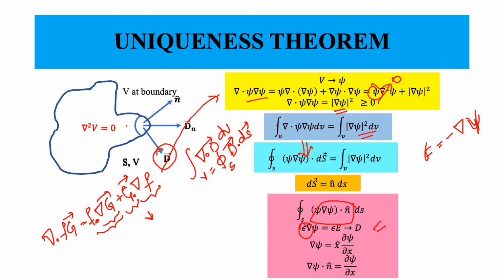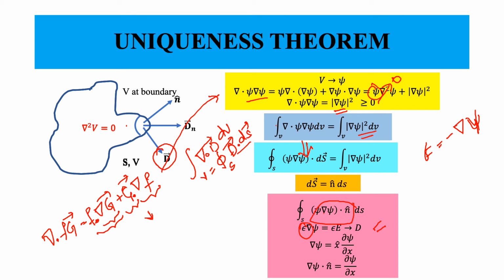So this D into dS simply tells me the normal component of flux density that you are looking at, of course after multiplying epsilon. So it is clear that even if it is not Dn, if the material medium is there, then it would be proportional to En.